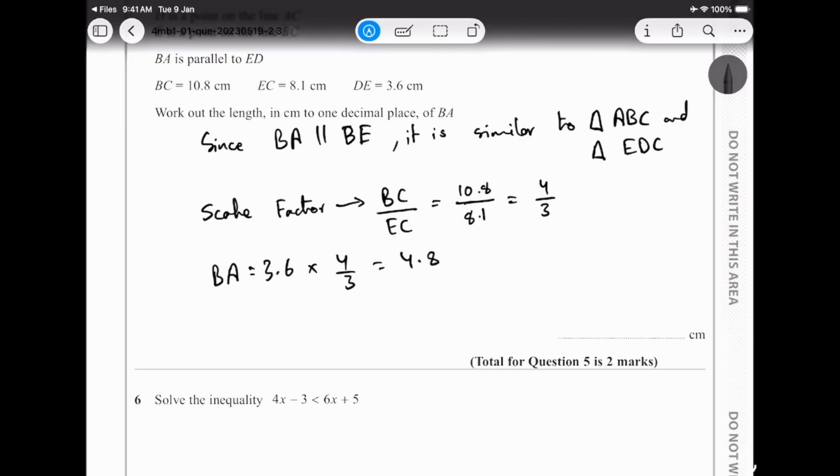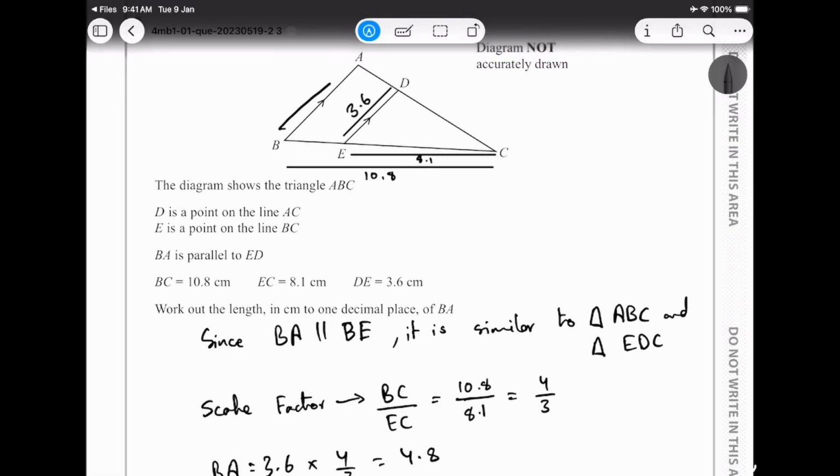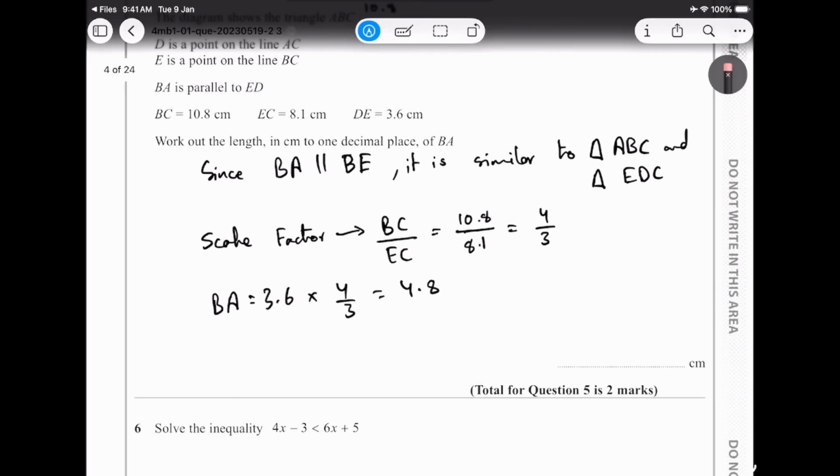But here's the thing, I want you guys to ask me, how do you know what to multiply with? So a few ways we can identify: first, we know that BA is bigger than DE, so definitely it will be times that. Now let's say you had AB, and you wanted to find the length ED, then obviously you know it's going to be divided because it's smaller than that. That's one thing. But again, another simple way to find out is over here.